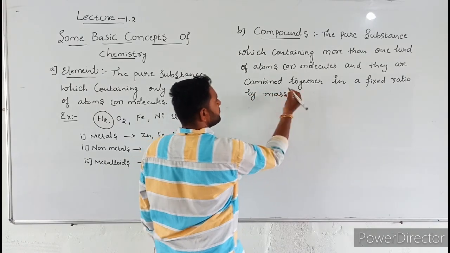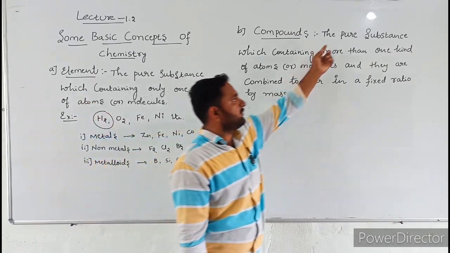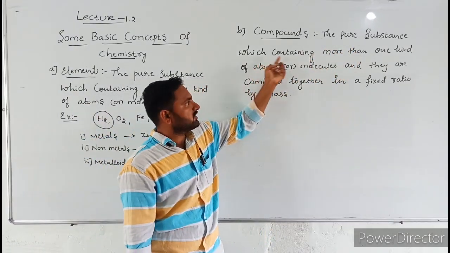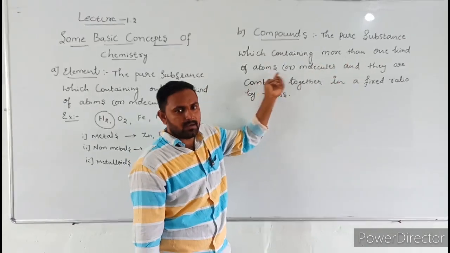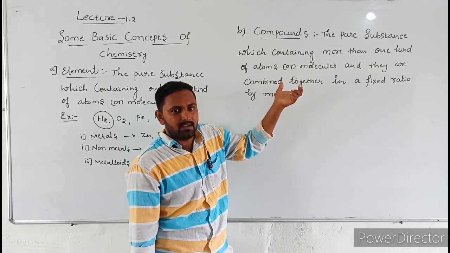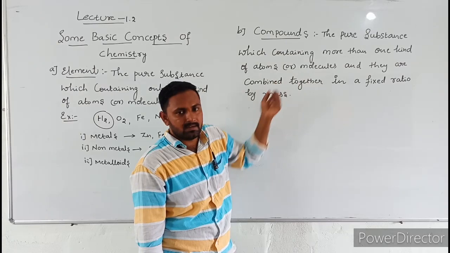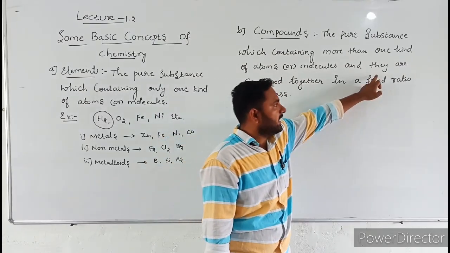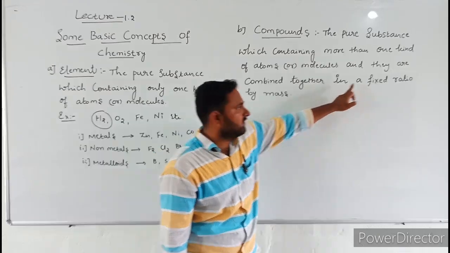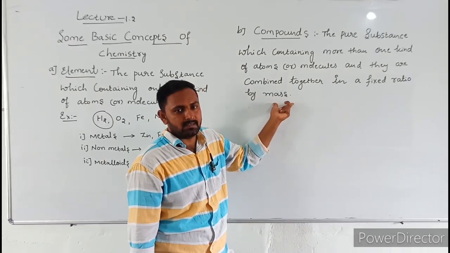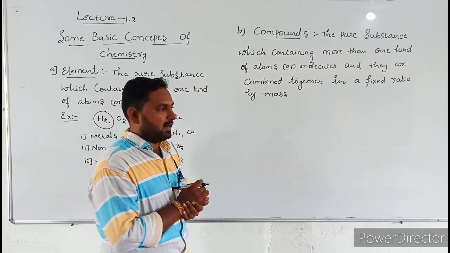Fixed ratio by mass. These are called compounds. What are compounds? A pure substance containing more than one kind of atoms or molecules. See here, more than one type of atoms or molecules are present, and they are combined together in a fixed ratio by mass. They combine together in a fixed ratio by mass.